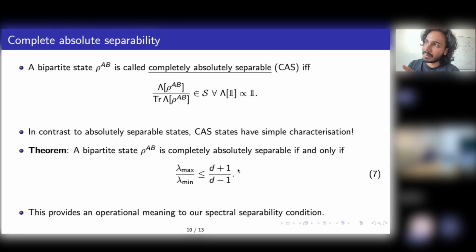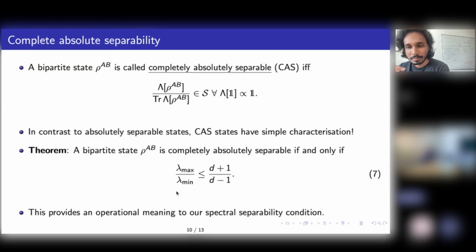So even for PPT witnesses, this one norm condition is as it is. Then everything goes through, and a bipartite state is completely absolutely PPT if and only if this condition is true. And you can play the game with any subclass. You can even define some other subclass of witnesses and define all these things, and most of them will go through.